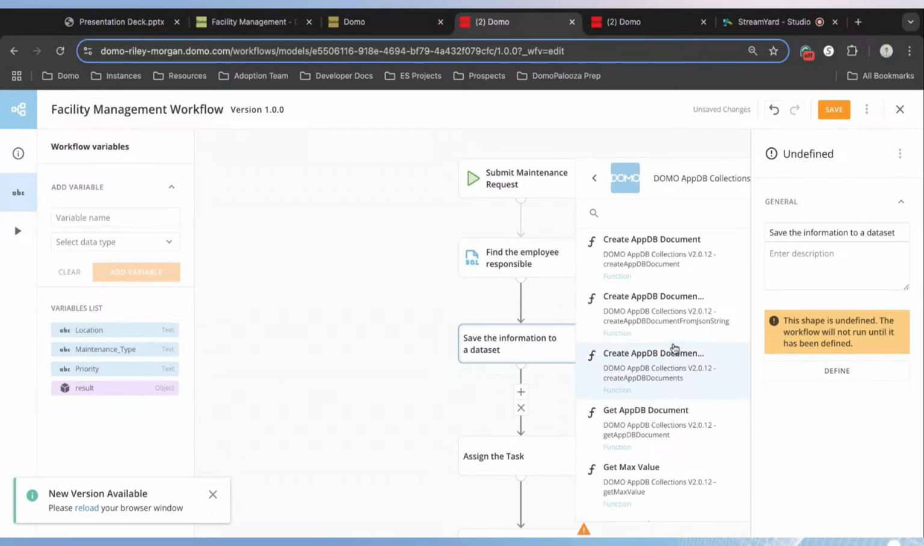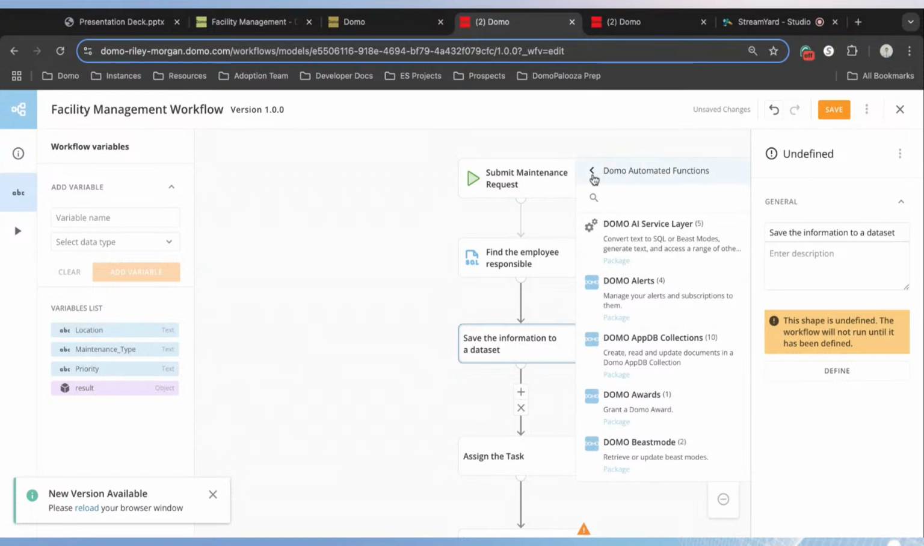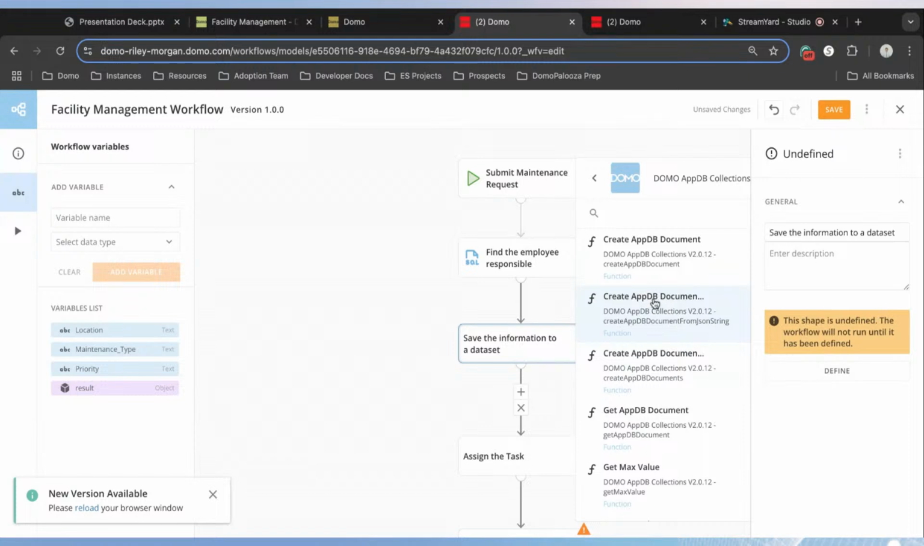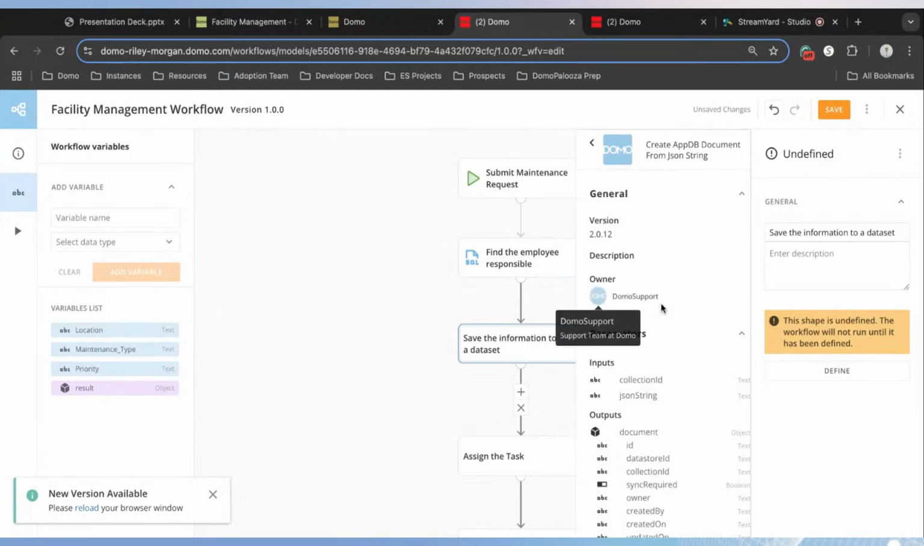And what we want to do is create a new document in our AppDB storage layer. So we're going to do this via the create AppDB document from JSON string function, which should be the second function down from the top. So once again, we're going to search for the Domo automation functions. It's going to be under the AppDB collections. And then we're going to select the second function from the top, create AppDB document from JSON string.